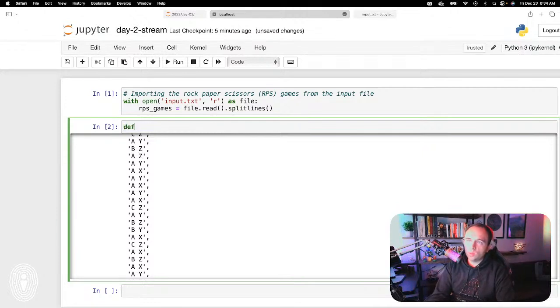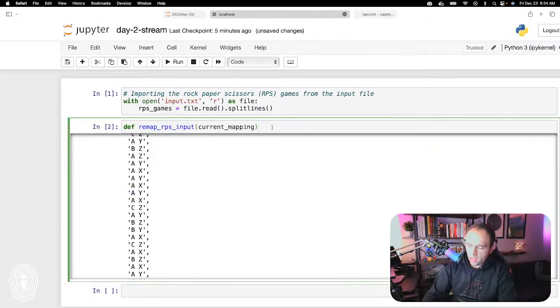The way that we do that is with this def keyword. I think that stands for definition, and then we can define the name of the function. I'm going to call this remap RPS input, and then we are going to take in the current mapping. That will be represented by this character right here.